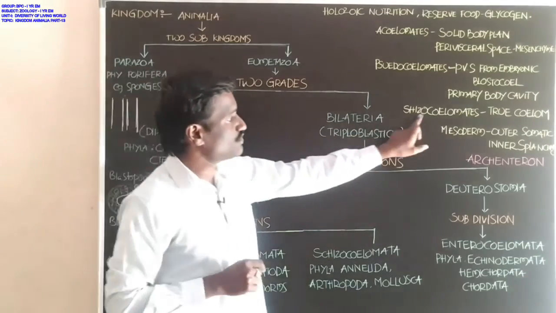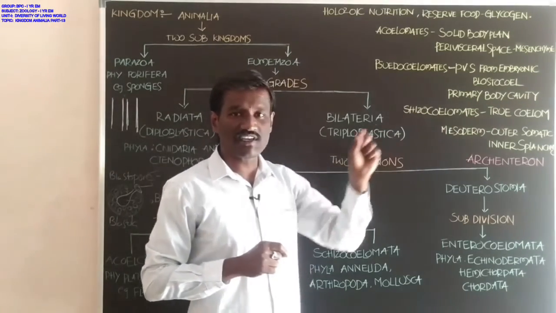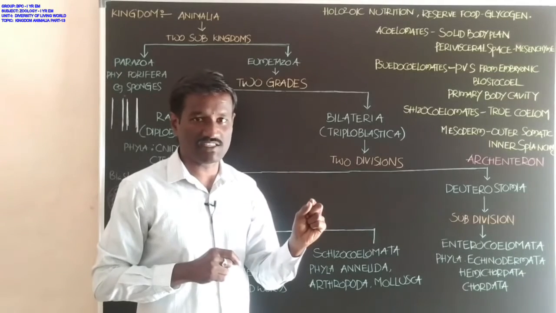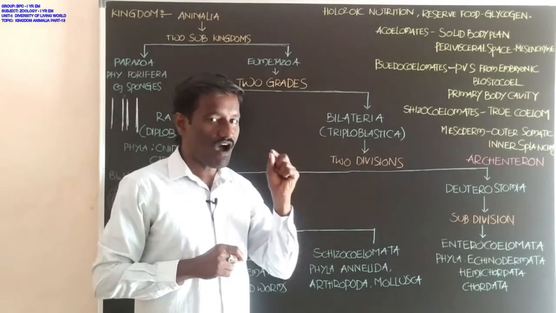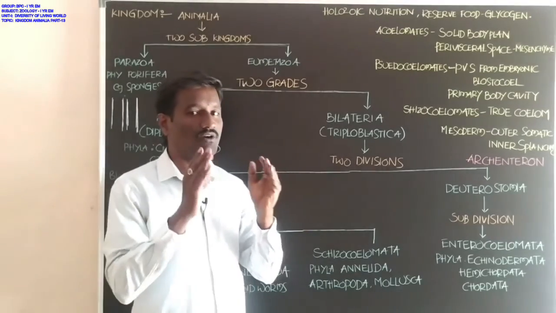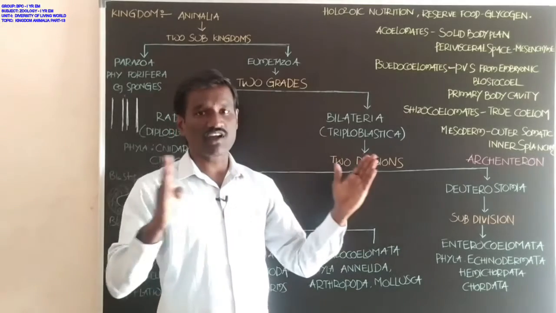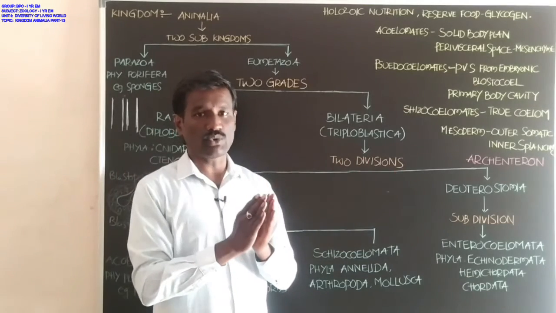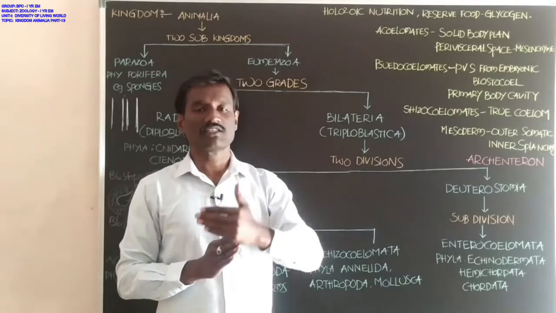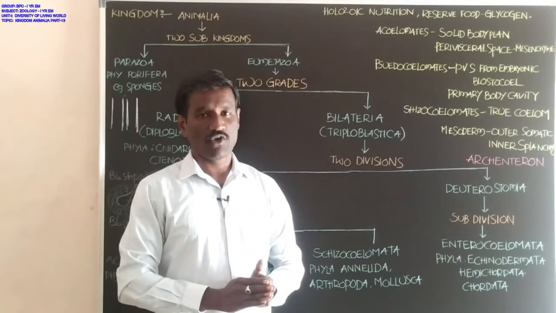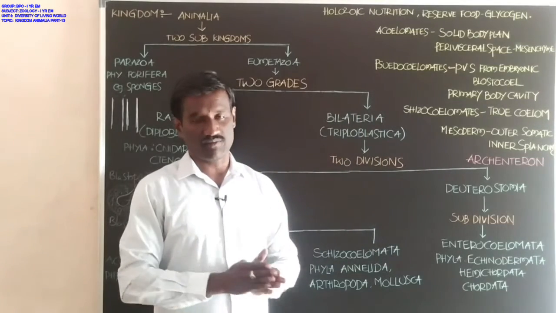Next, schizocoelomates have the true coelom, because the perivisceral space, body cavity or true coelom, is developed from the splitting of the mesoderm, the division of the mesoderm into somatic layer or parietal layer, and splanchnic layer or peritoneum layer.